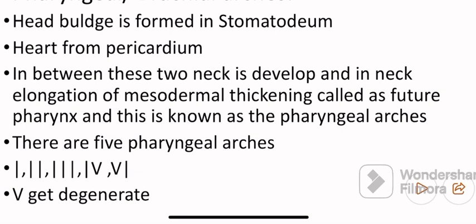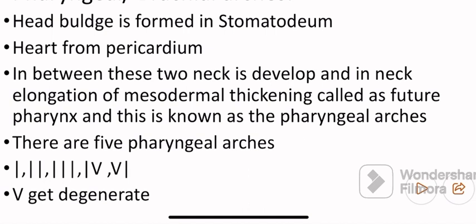We know that the head region is developed in the region known as the stomatodeum and the heart is developed in the region called the pericardium. In between these two regions there is the neck, and in the neck region there is a mesodermal thickening. So there is elongation of the mesodermal thickening.